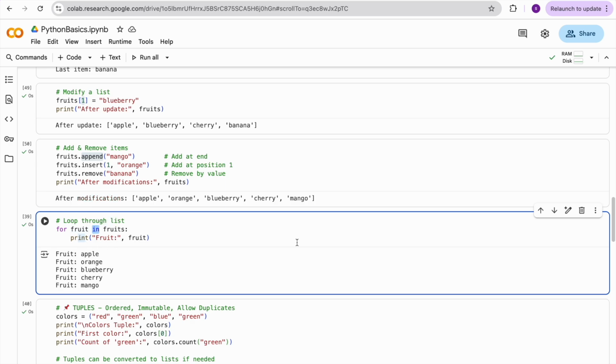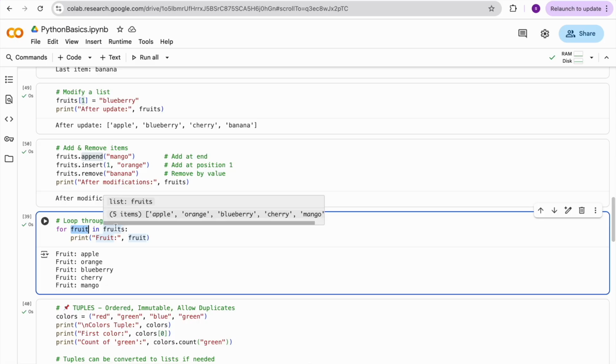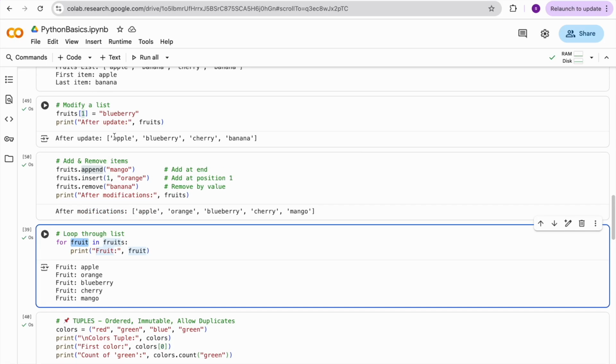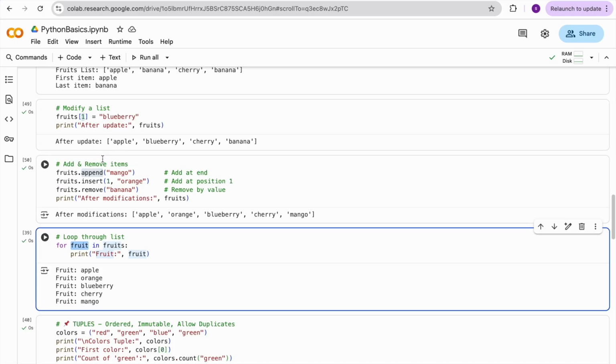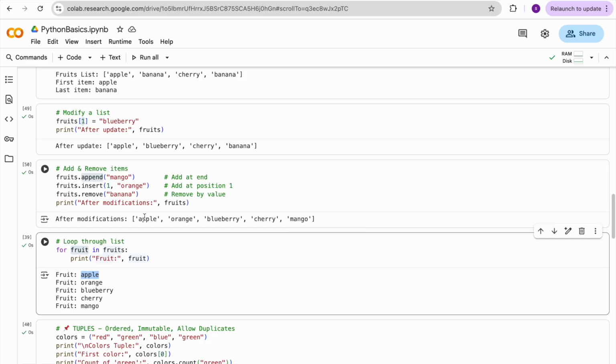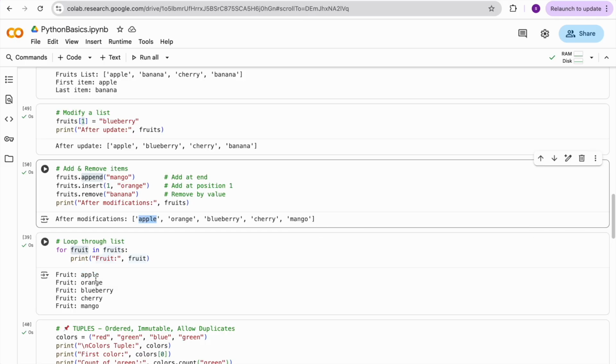If I print fruit, it will loop. First it will go to index 0 until the length of the array. In my case, it's from 0 to 1, 2, 3, 4, so it will iterate 4 times. In the first iteration it goes to the 0th element, apple.